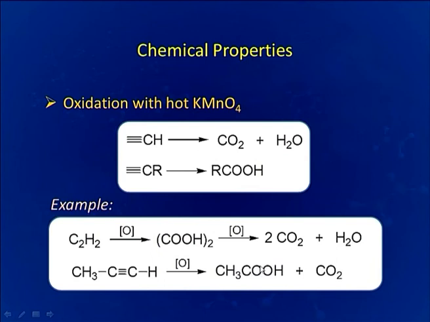So, here we can see upon reaction with cold dilute KMnO4, reaction is stopping at this stage only, but in the presence of hot KMnO4, we are getting final product as carbon dioxide.